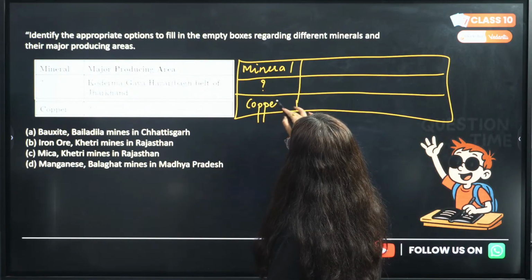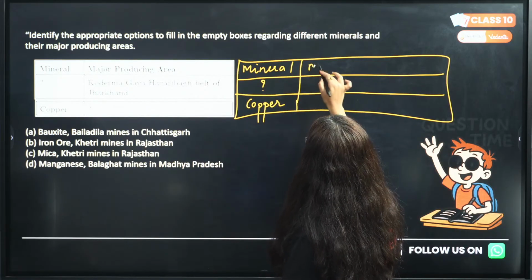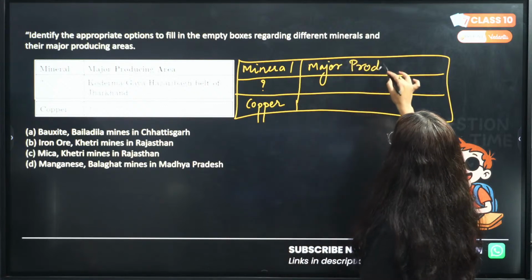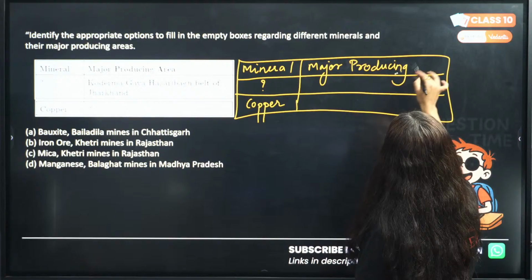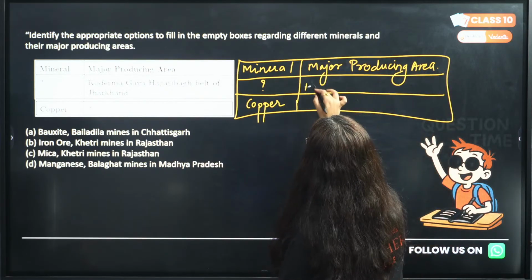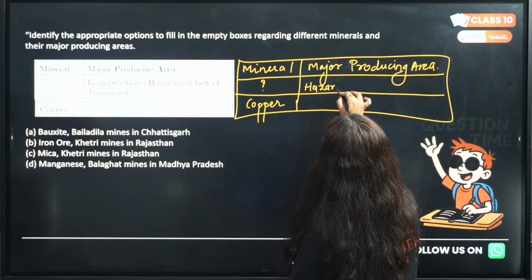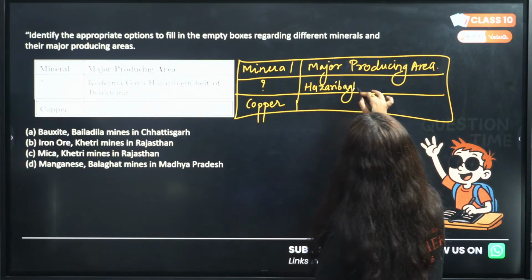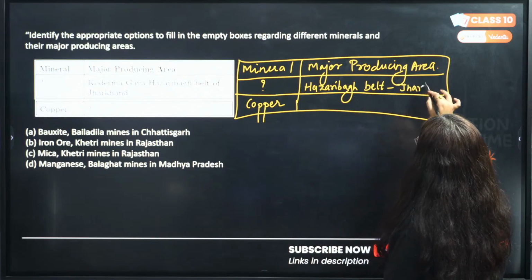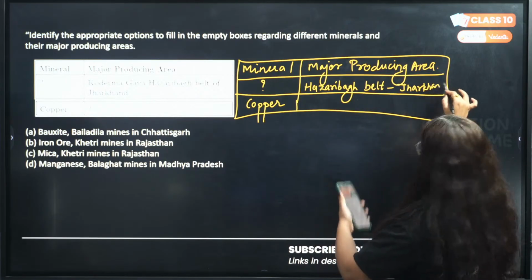You need to figure out which mineral this is, and the major producing area of it. Major producing area of this mineral is Hazaribagh belt in Jharkhand. So which among the following can be a correct answer to this question?